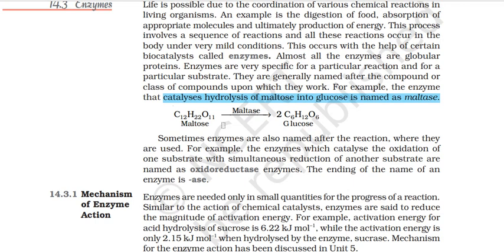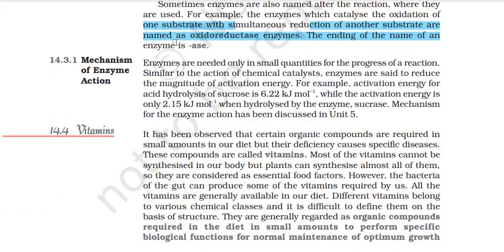And they're very specific because for a certain substrate, there'll be only a certain enzyme that will be working for it. So say, for example, you have maltose over here. It's getting converted into glucose and you need a specific enzyme for it, and that is maltase. Sometimes enzymes are also named after the reaction where they're used. For example, the enzymes which catalyze the oxidation of one substrate with simultaneous reduction of another substrate are named as oxidoreductase enzymes. So what happens is basically enzyme ने एक चीज को oxidize किया, दूसरे को reduce किया. That's where oxidoreductase enzyme would come out. So after the reaction, you're naming the enzyme. The ending of the name of an enzyme is ase.